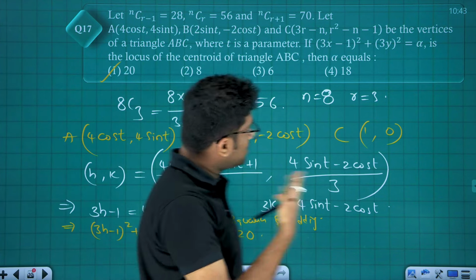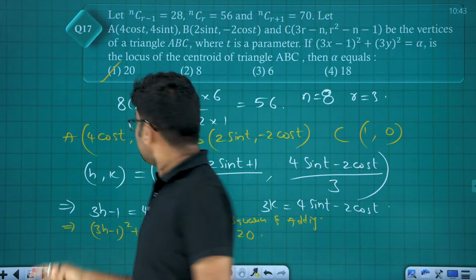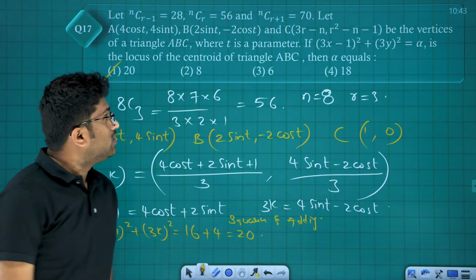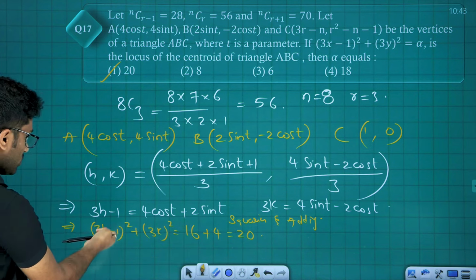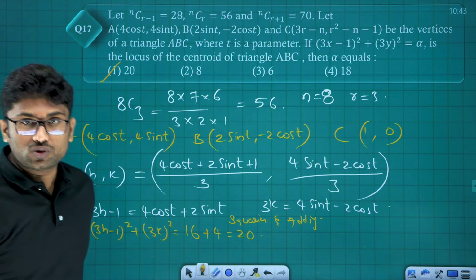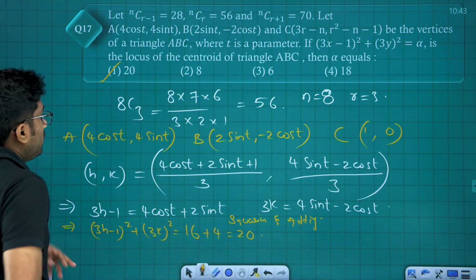Hence, this is the locus of the centroid: (3x minus 1) whole square plus (3y) whole square is equal to 20. Alpha is equal to 20.